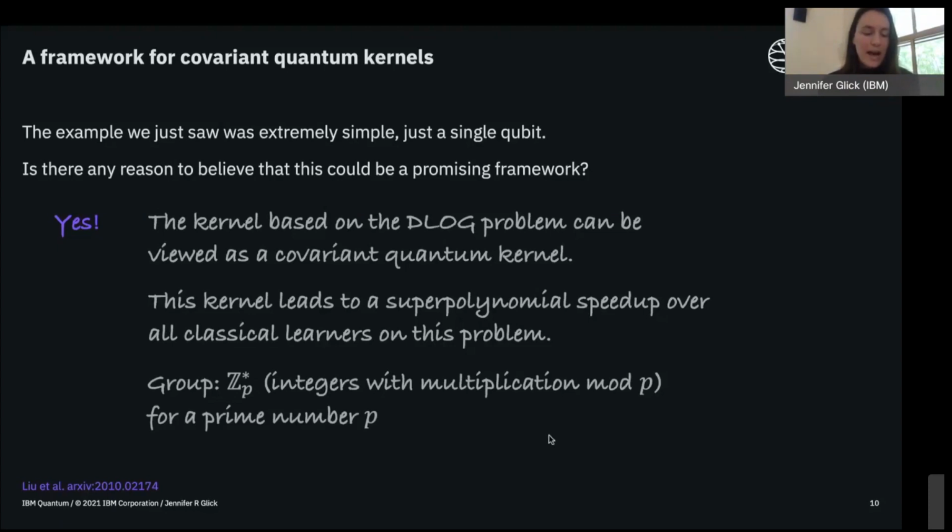This links back to the idea that Shor's algorithm can efficiently compute the discrete log of the data samples, whereas classically this is very difficult to do. If you're interested in getting into more of the details, here's the reference on the bottom left for this paper.